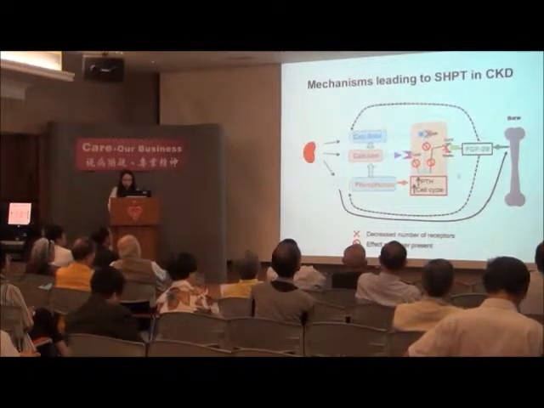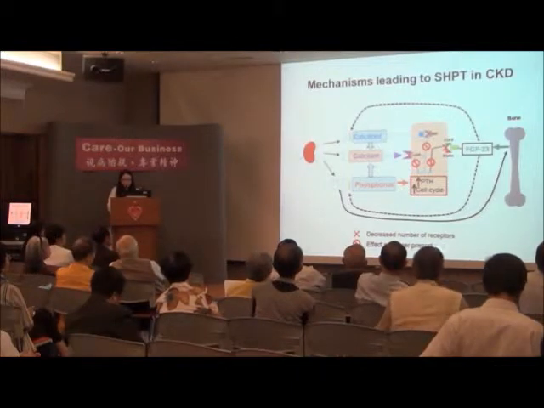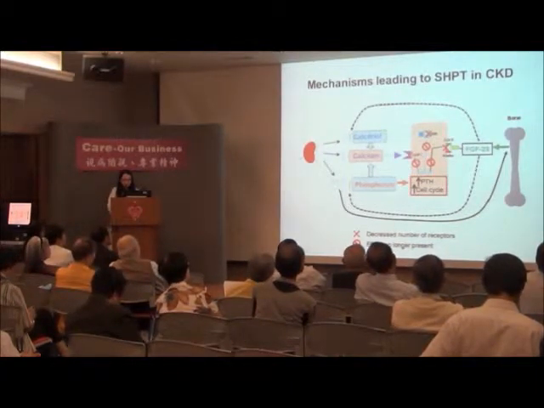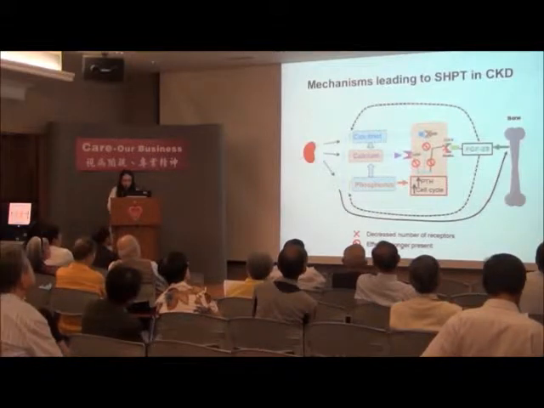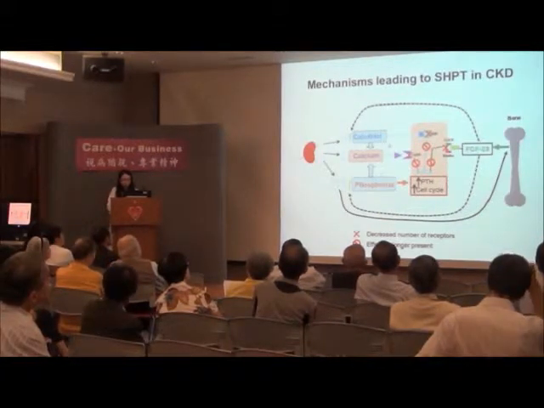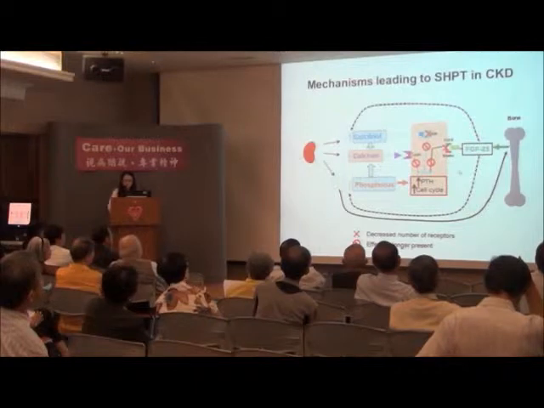Also, at the early stage of the hyperparathyroidism, there is a variable downregulation of the calcium-sensing receptor and also the vitamin D receptor of the parathyroid gland, and therefore they will decrease the response of the parathyroid cells to the calcium and also the vitamin D, and this will lead to the parathyroid gland proliferation and eventually leading to parathyroid gland hyperplasia.